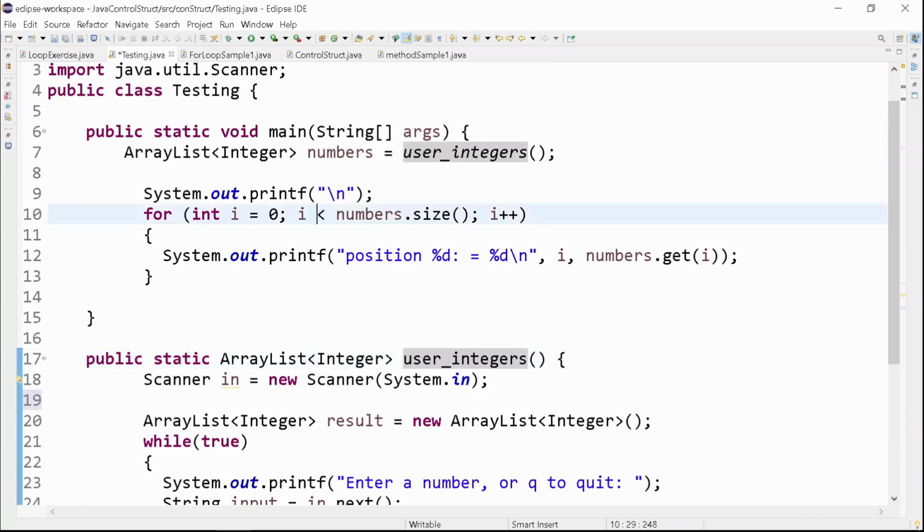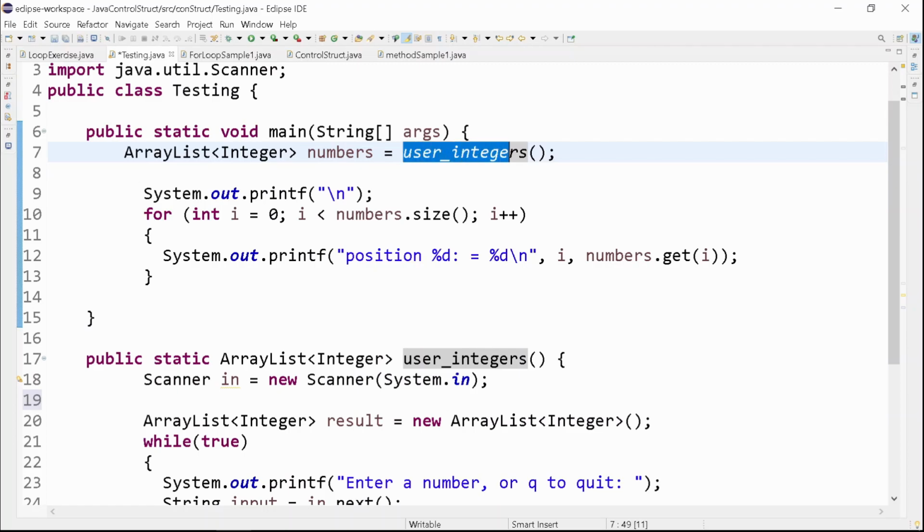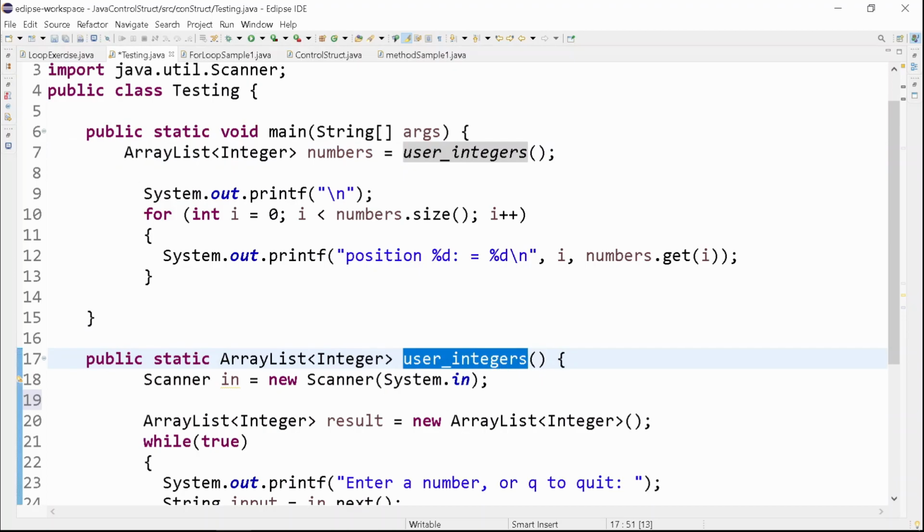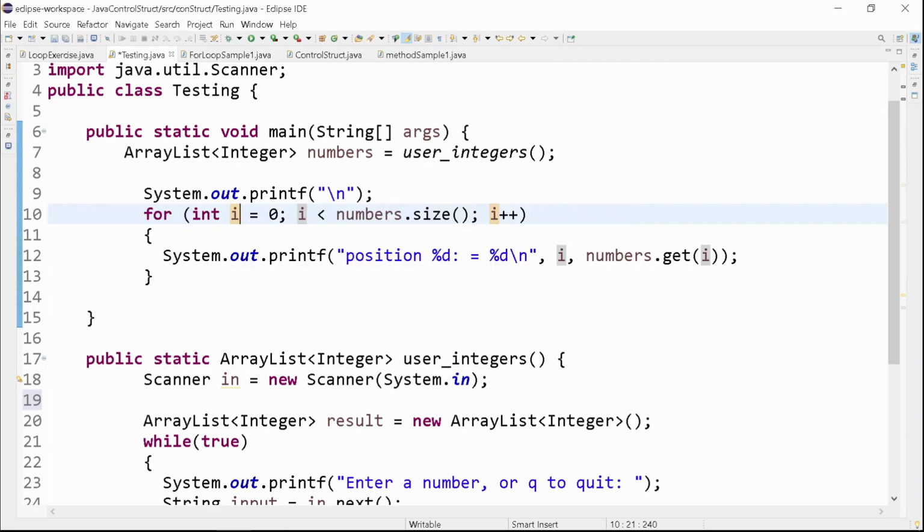As I highlight, it also prompts the user integers. This userIntegers is the name of the method that we have publicly declared, public static. Next, we have ArrayList Integer numbers as our variable of the ArrayList, and we call the userIntegers method, and it has an empty parameter.